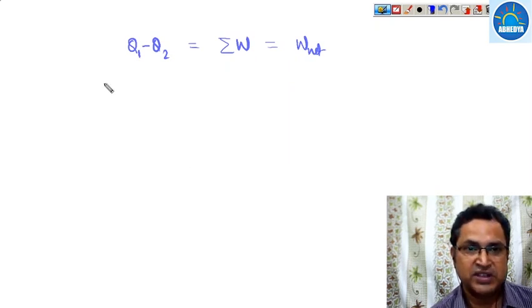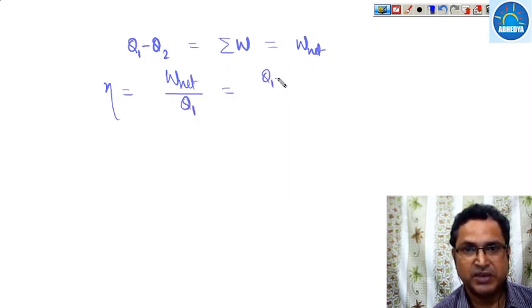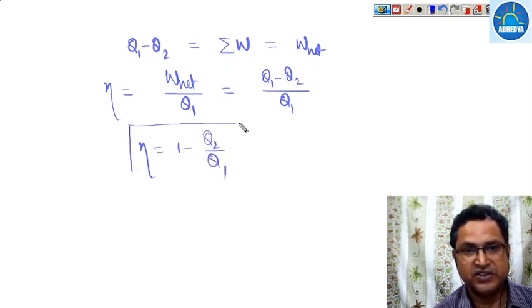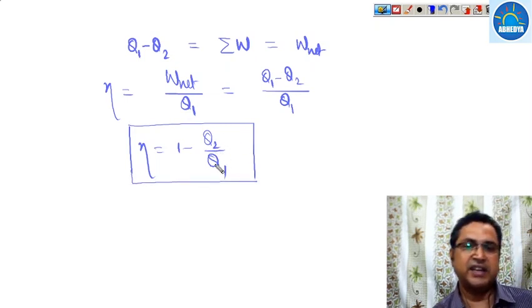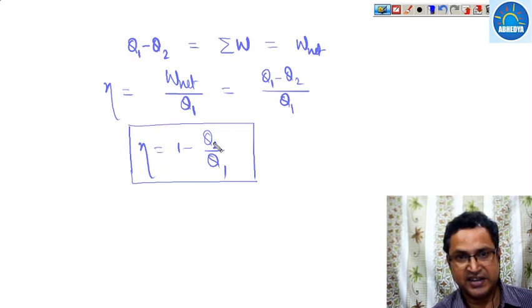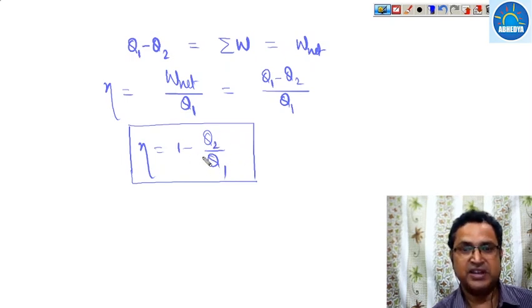So what is the efficiency of the Carnot cycle? It is the net work done divided by the heat input. What is the net work done? That is Q1 minus Q2, divided by the heat input Q1. So the efficiency of the Carnot cycle is 1 minus Q2 upon Q1, where Q1 and Q2 are the heat addition and heat rejection respectively at the isothermal processes.